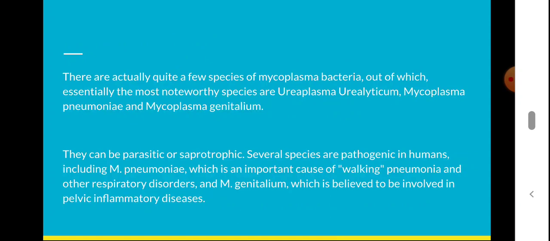So other important noteworthy species are Ureaplasma urealyticum, Mycoplasma pneumoniae, and Mycoplasma genitalium. These are certain examples. Mycoplasma pneumoniae causes walking pneumonia and other respiratory disorders in humans. And Mycoplasma genitalium is also believed to cause various diseases related to reproduction, as well as being involved in pelvic inflammatory diseases.